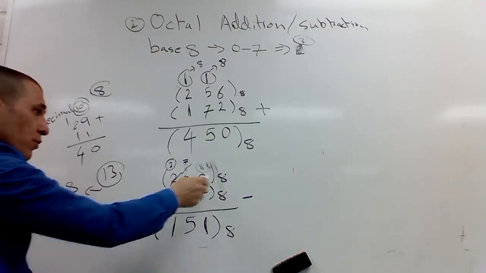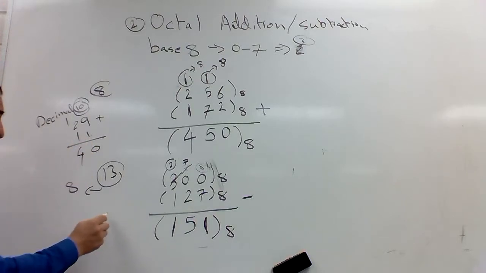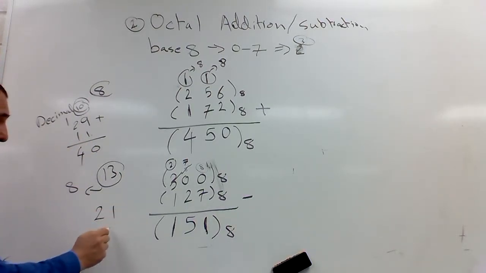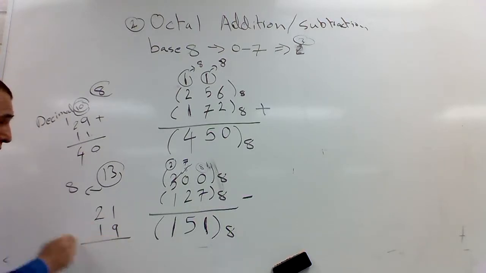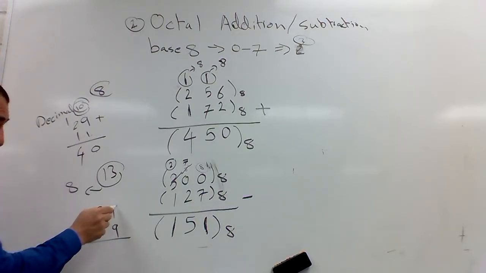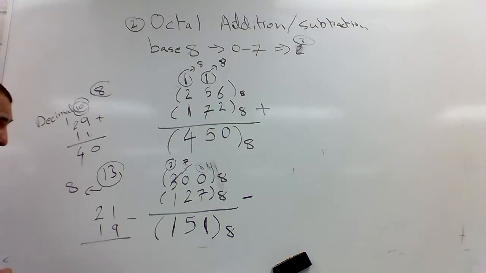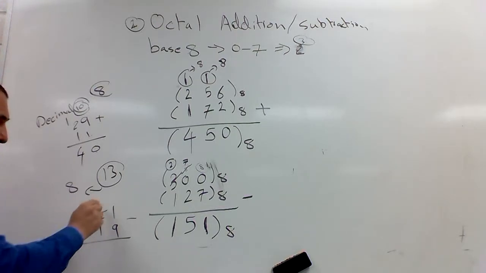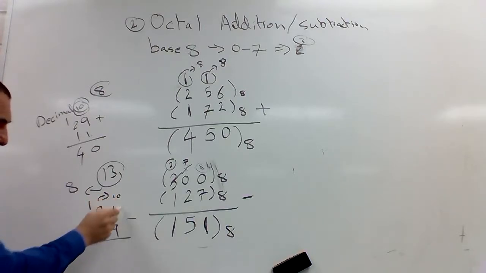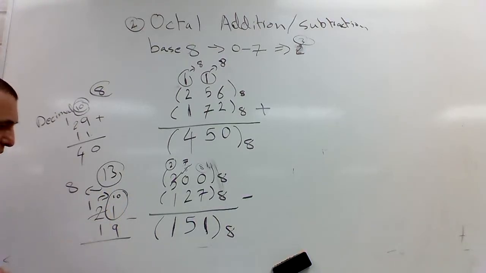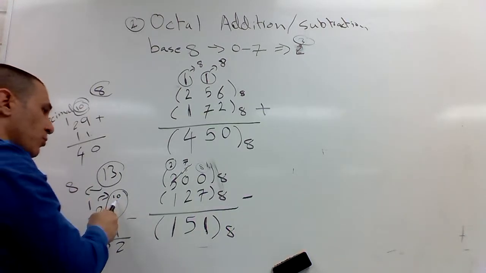When I borrow, remember in decimal, if you had to borrow in decimal, let's say I have 21 minus 19. Can I subtract 1 minus 9? No, I need to borrow. What did I borrow? I borrowed a 1, but it was a 10. So now I have 11. 11 minus 9 is 2. And this is 0. But this is decimal point 10.